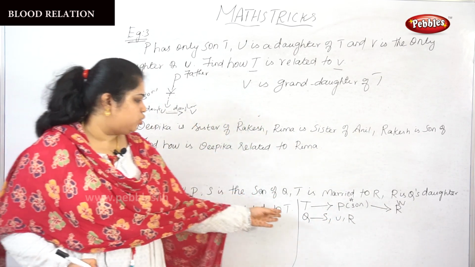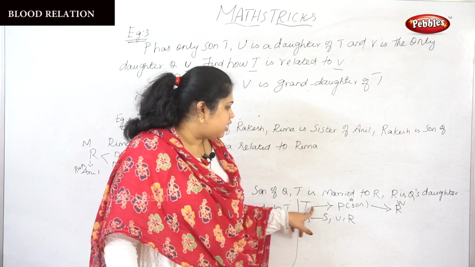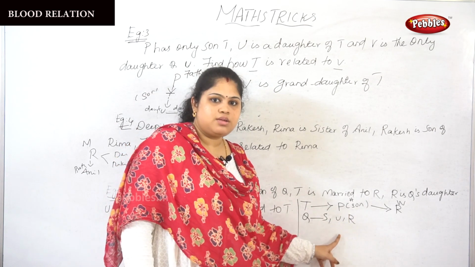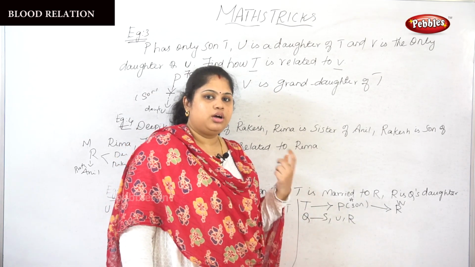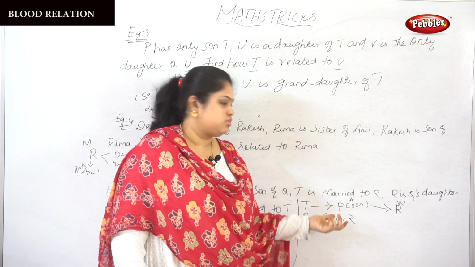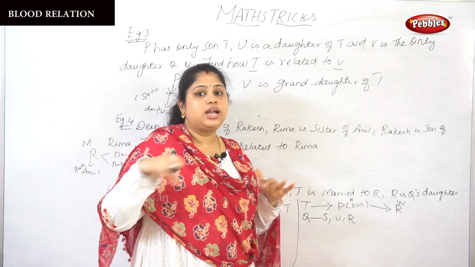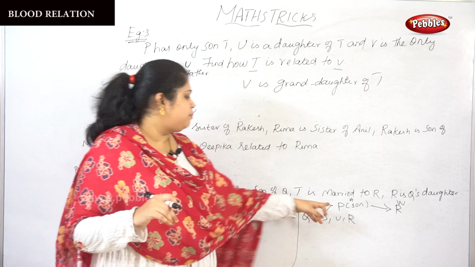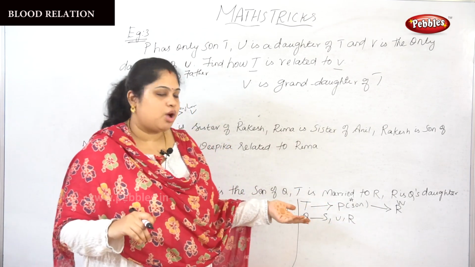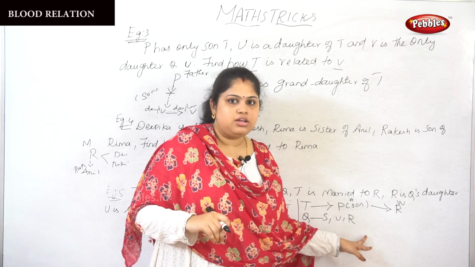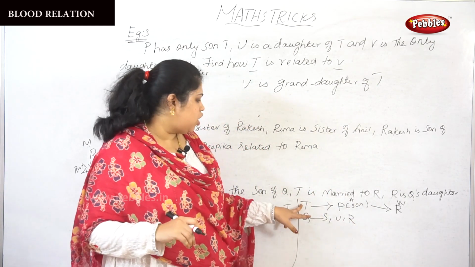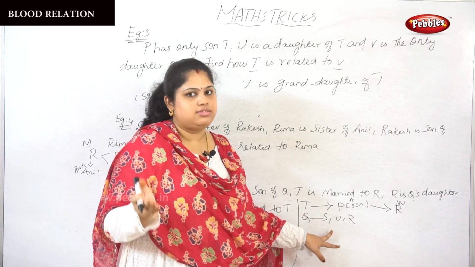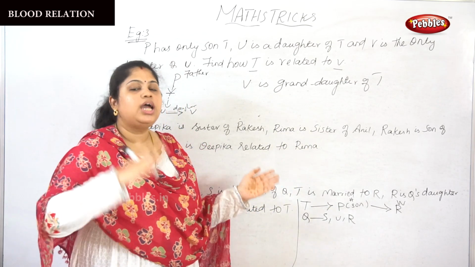How S is related to T means, T's wife R is Q's daughter, so S is R's brother. So S is the brother-in-law of T. And P, T's father, and S are both related as in-laws as well, because S is the brother of R. So both are brother-in-law. Okay, so T also has the same relationship. T will be the brother-in-law for S. So these are the relationships between T and S.